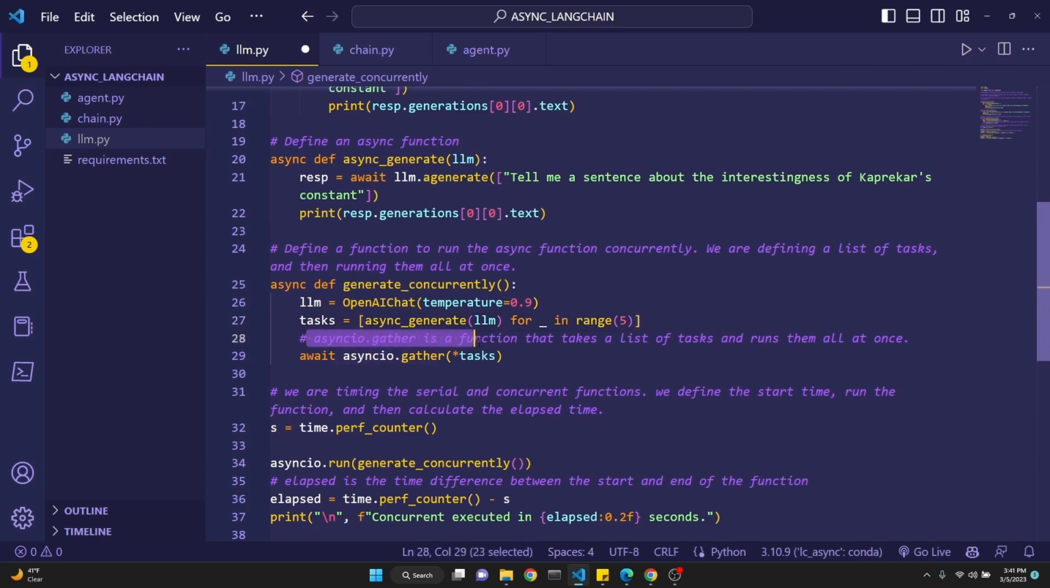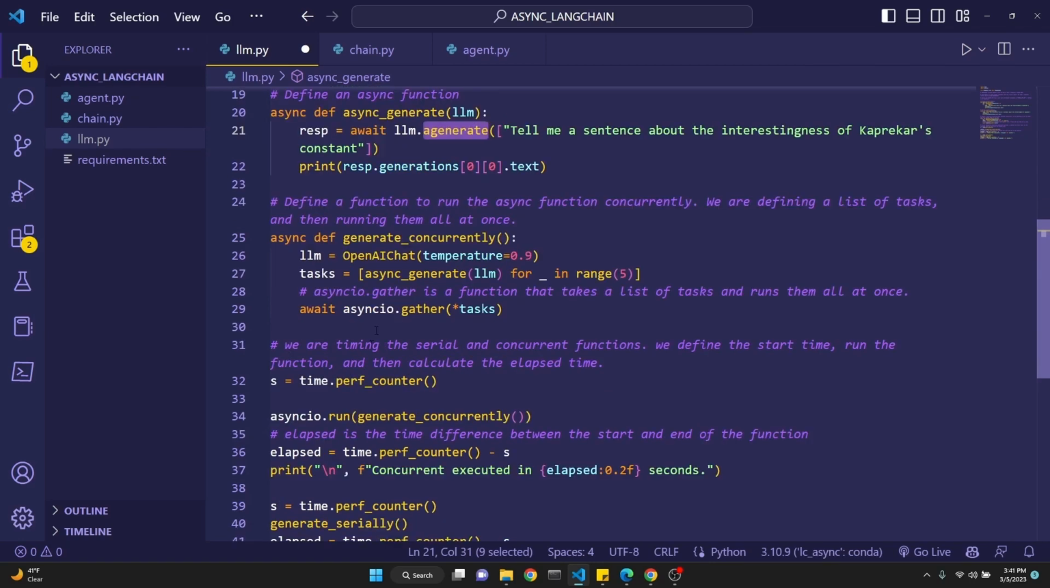Then asyncio.gather is a function that takes a list of tasks and runs them all at once. Then we await the result of that function with asyncio.gather tasks with a star in the beginning. Some of this syntax might seem confusing to you, but Langchain is a framework. You have to just operate with whatever syntax is provided to you. Please read their documentation, as I will be putting the link in the description.